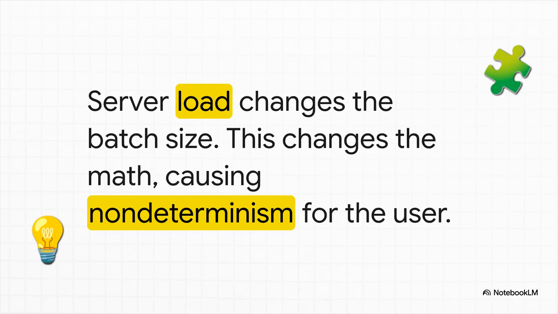So this is it. This is the crucial point. The ghost in the machine isn't just some random quirk in the math. It's the server's workload. From your perspective, the number of other people using the service at any given second is totally random. That randomness changes the batch size from moment to moment, and that changing batch size forces the GPU to use slightly different math, which leads to your slightly different answers.